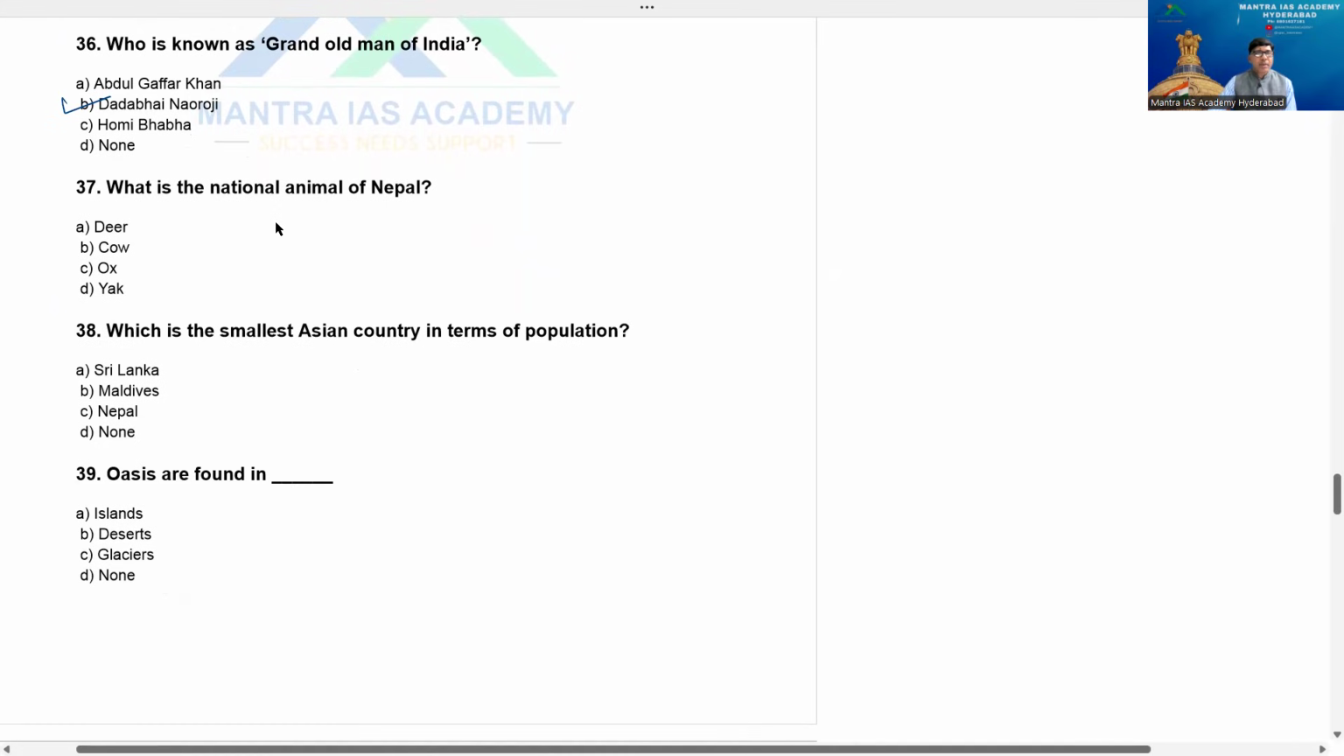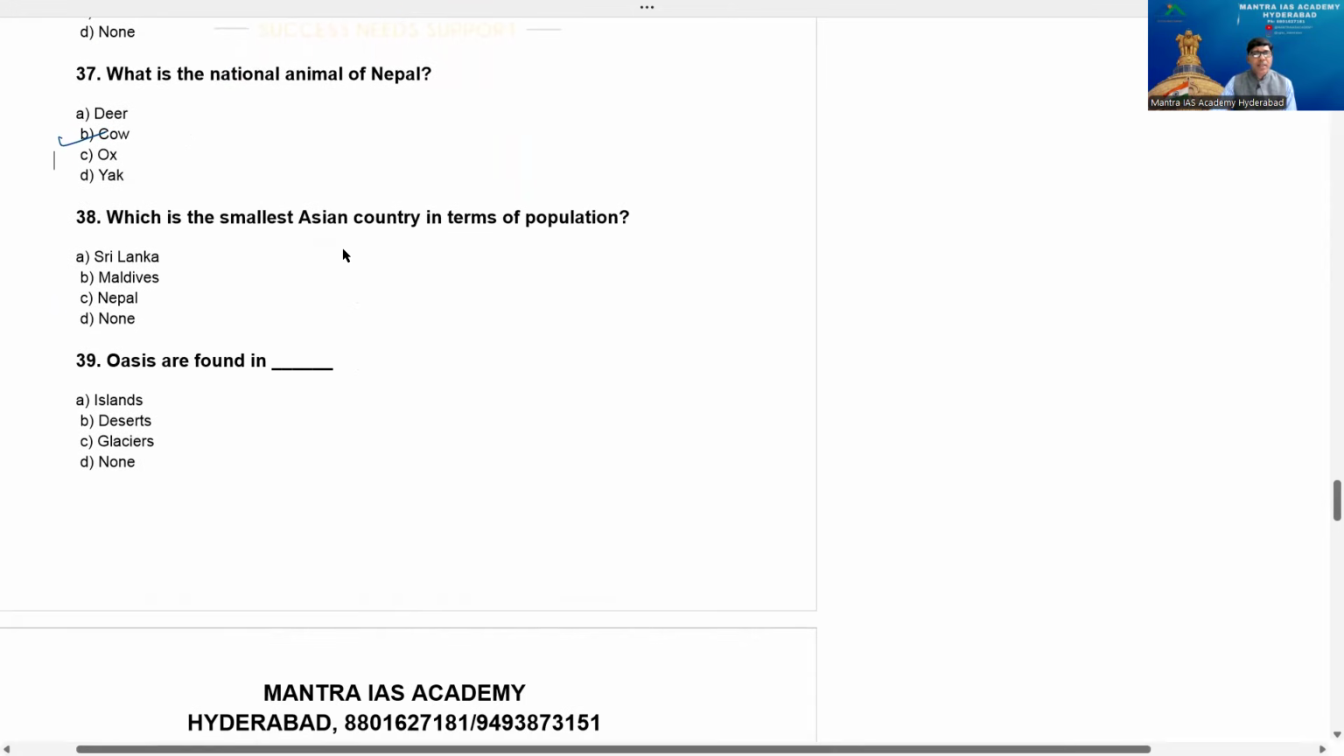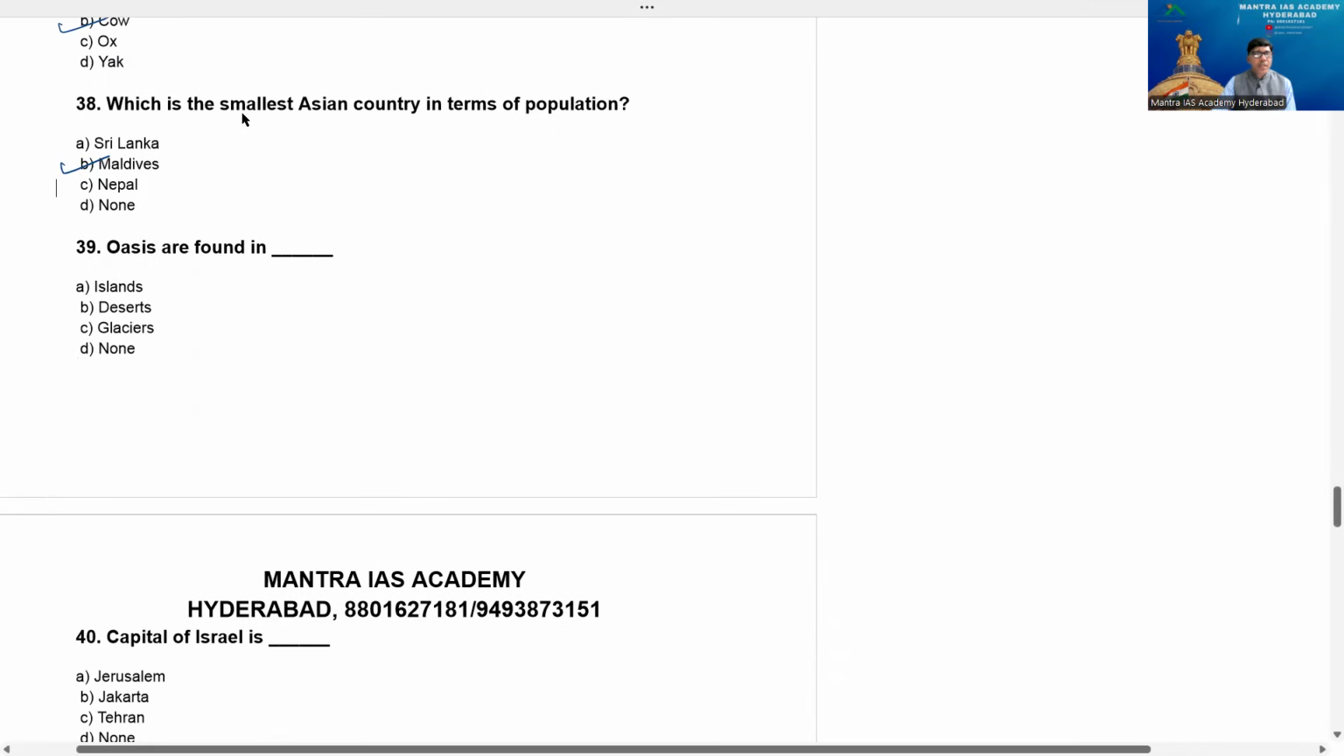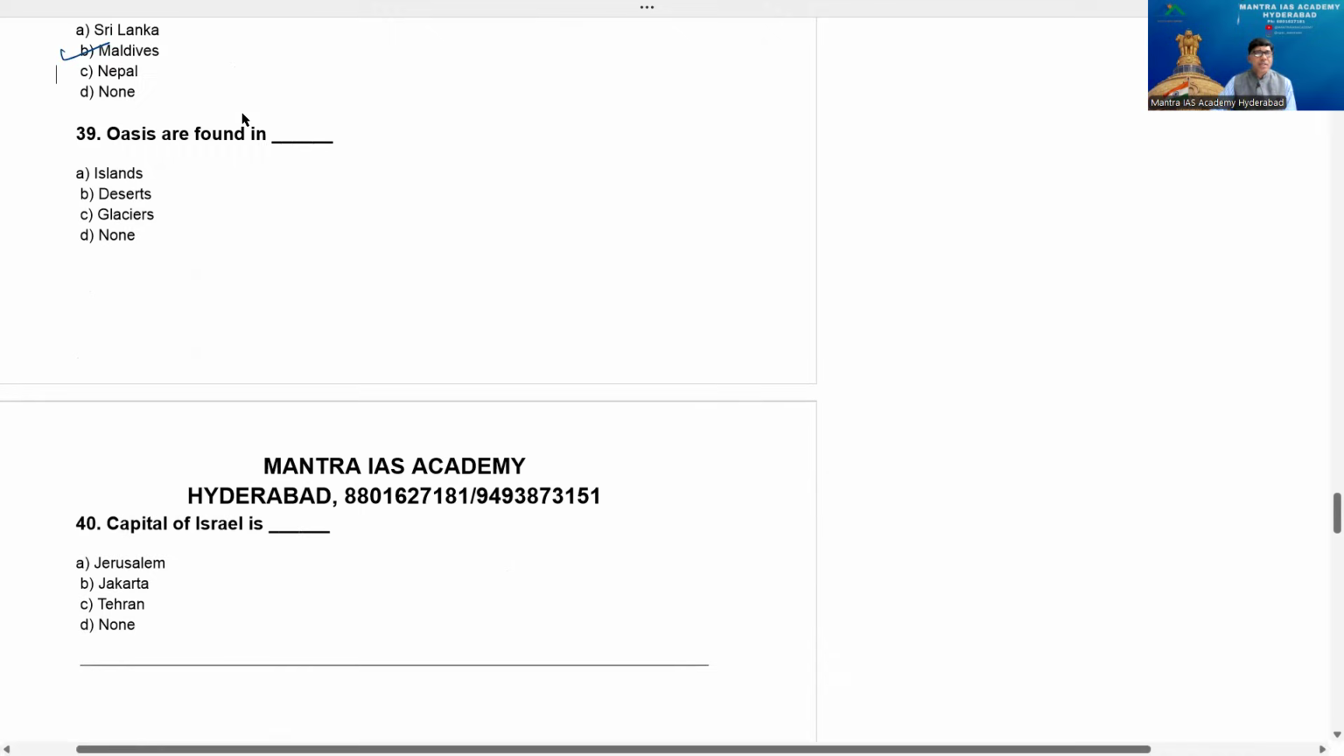What's the national animal of Nepal? I told you in the beginning. That's cow. Which is the smallest Asian country in terms of population? Option A, Sri Lanka, B, Maldives, C, Nepal, D, none. Of course, the answer for this question is B, Maldives, beta. Now come to the next one, a very simple question. Oases are found in option A, islands, B, deserts, C, glaciers. No doubt the answer for this question is deserts.